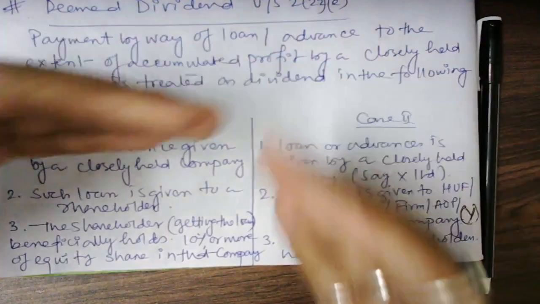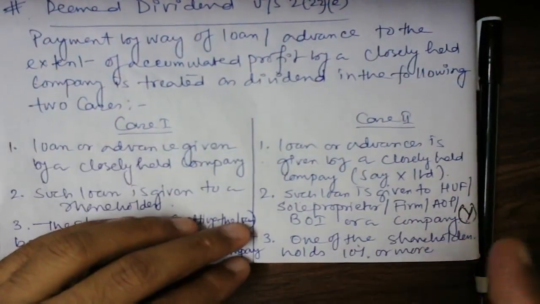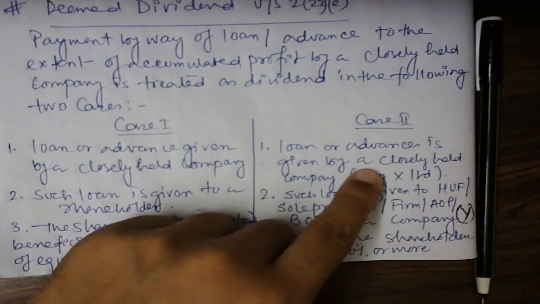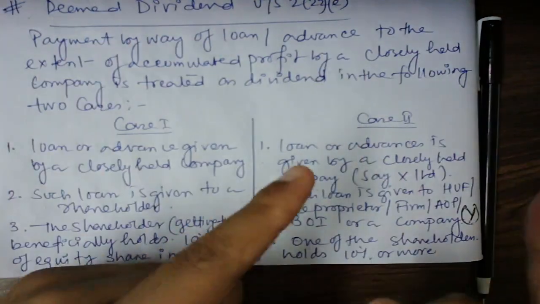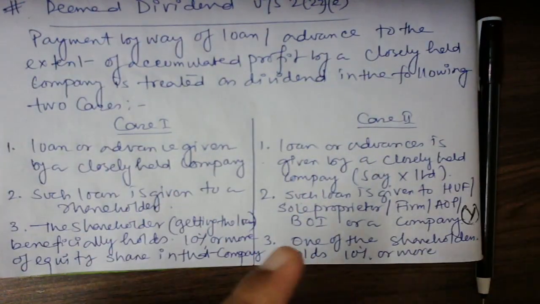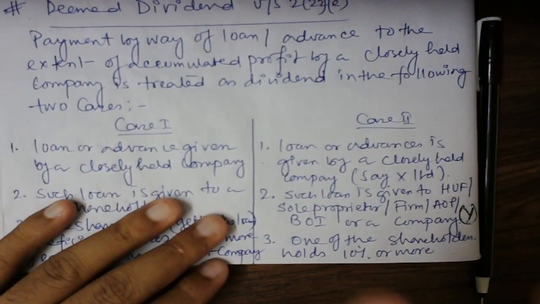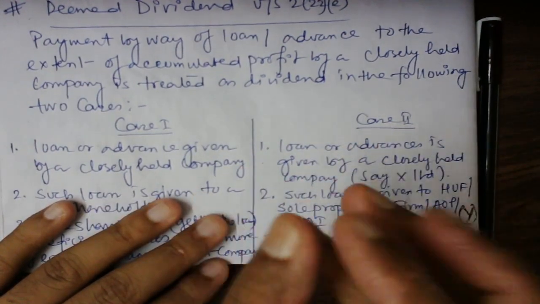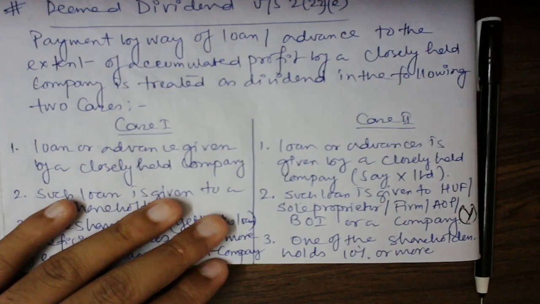There is a strong relationship between the two. Number one, Y has an investment of 10% or more in the equity share capital of X Limited, as well as X Limited having a 20% or more investment in Y in the equity shares. Then it is called substantial interest. If both have this kind of relationship, then it is mainly called a closely held company. Okay, got it.